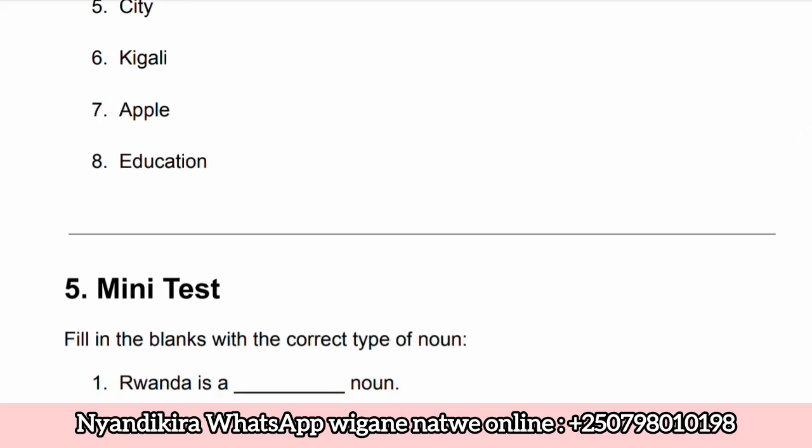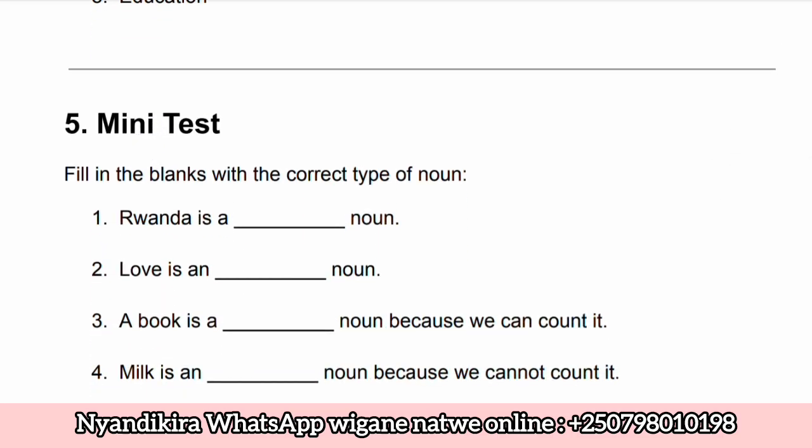So here there is a mini test that I want you to do. I want you to fill the blank spaces here, where you will be filling them with a correct type of noun. Here you have Rwanda is, then you say what is the type of this noun. Rwanda is a proper noun. Love is an abstract noun. A book is